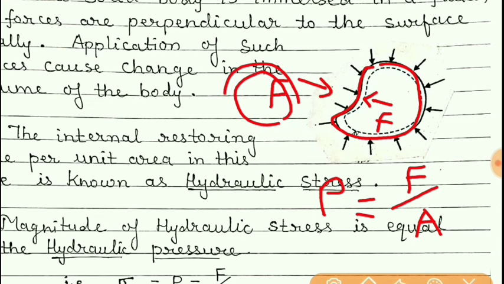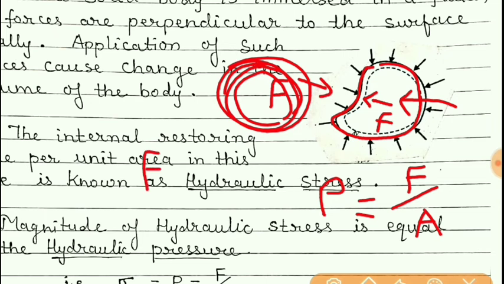Due to external force, a restoring force is also developed, which is opposite to the applied force. And so this restoring force per unit area is nothing but stress, which is hydraulic stress.